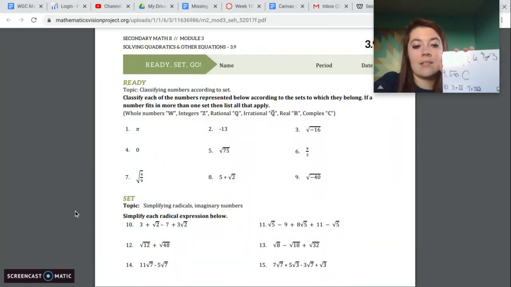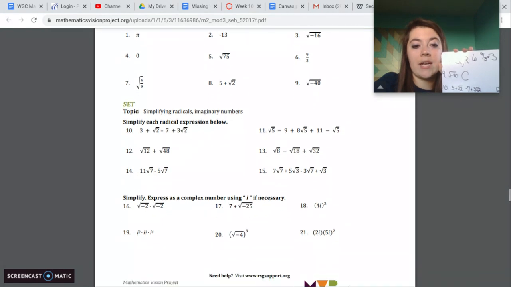All right, next section, simplifying radicals and imaginary numbers. So simplify each radical expression below. We have both whole numbers and radicals in the same expressions. Now, when we have problems like these, you can't combine the 3 and the root 2 together. They're two different things. You can think of them as whole numbers and variables. We can write 3 plus x if we had a variable, but we couldn't actually combine them at all. Here we have the square root of 2 plus the 3 square root of 2.